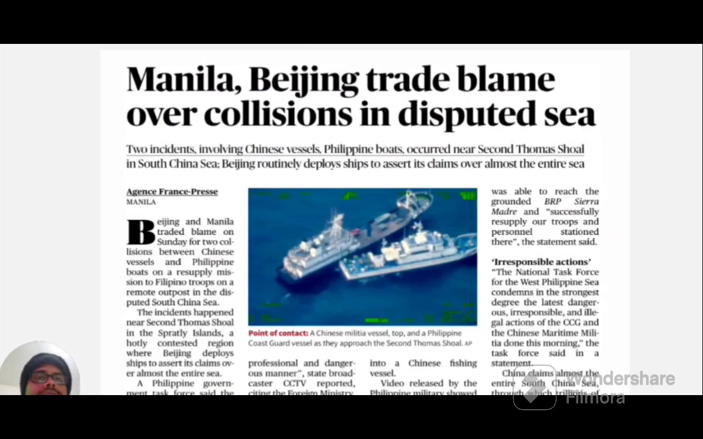So let's see the next news. Here, Manila in the Philippines and Beijing blame each other for collisions in a disputed sea. We all know that China is projecting its hegemony in the South China Sea. So now let's analyze where this South China Sea is, as well as some of the disputed sites in it. Here the name given is the Thomas Shoal, which is also a disputed region in the South China Sea. Let's see the other areas where China has disputes with various other countries.